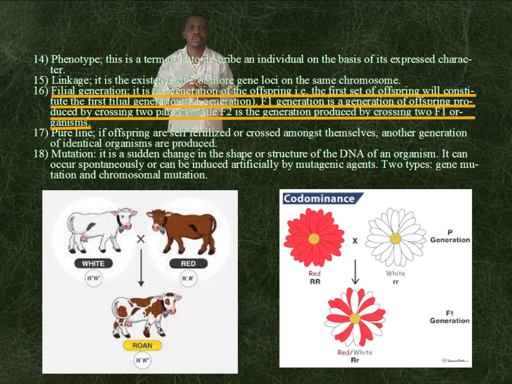Filial generation. It is the generation of offspring. That is, the first set of offspring will constitute the first filial generation.